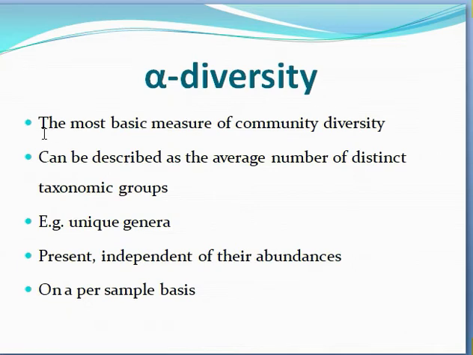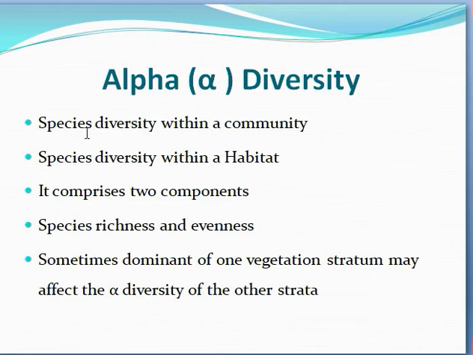Alpha diversity, the most basic measure of community diversity, can be described as the average number of distinct taxonomic groups, for example unique genera present, independent of their abundance, on a per sample basis. Alpha diversity is always species diversity within a single community, or within a habitat, and it comprises two components.